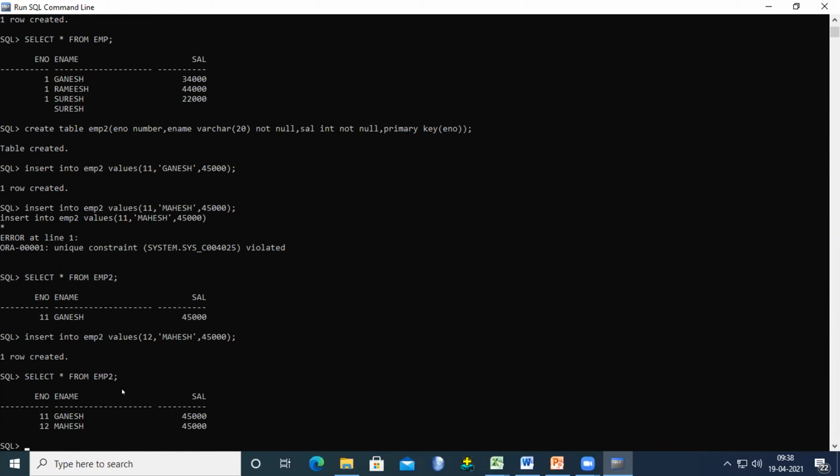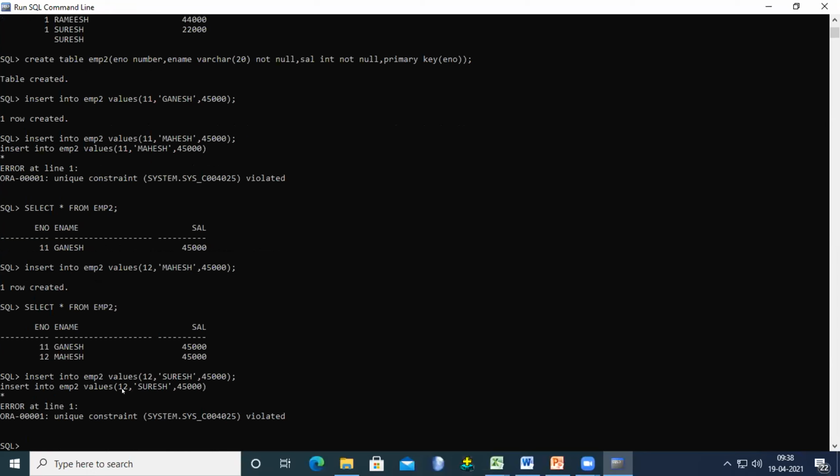So up to now, what we are observing is that the same value is not accepted into the table. If you try to insert 12 again, for example with the name Suresh, the unique constraint is violated. Why? Because 12 is already assigned. That means it accepts only distinct values. Each and every value is unique and not matched with another one.